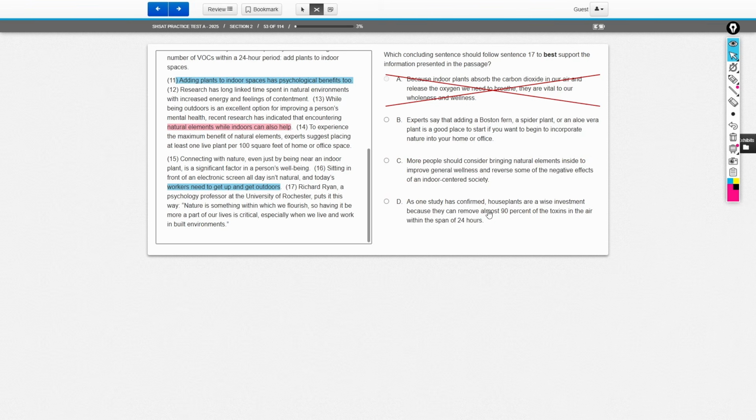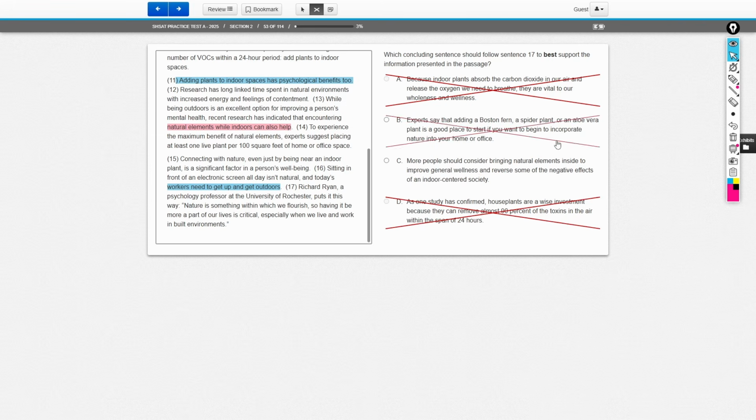Choice D says, as one study has confirmed, houseplants are a wise investment because they can remove almost 90% of the toxins in the air within the span of 24 hours. Again, this passage is about bringing plants not only into households but also into the office. So giving our readers this as the take-home message kind of reduces the point that I was trying to make here, because my point is about bringing plants not only home but also into your workplaces. So choice D is wrong because it only talks about households.